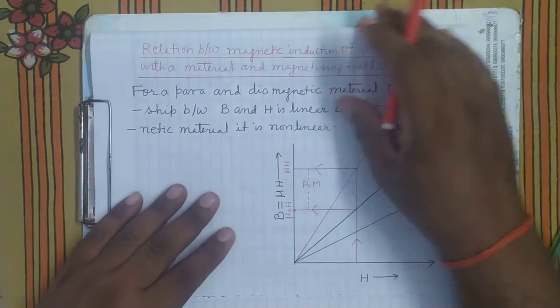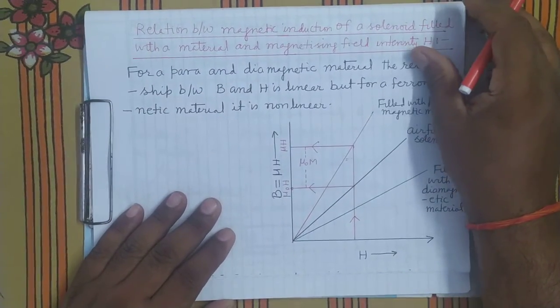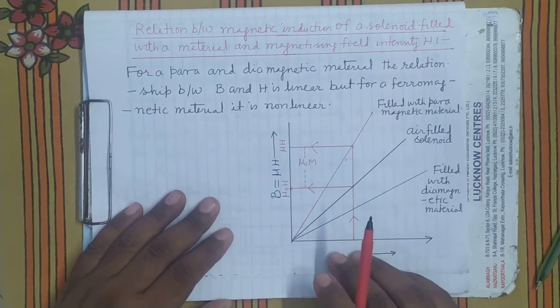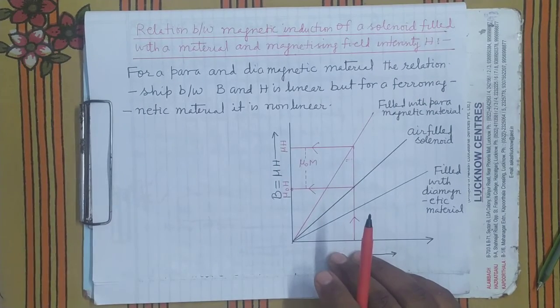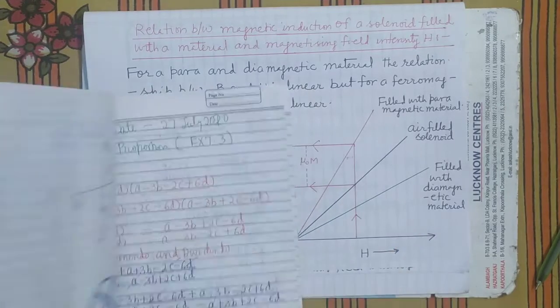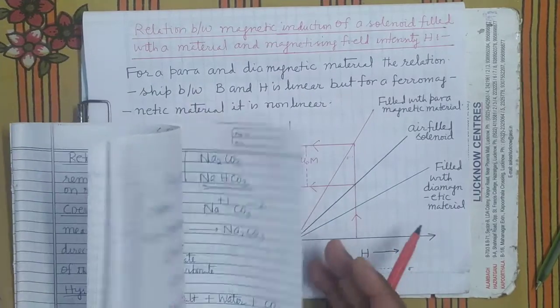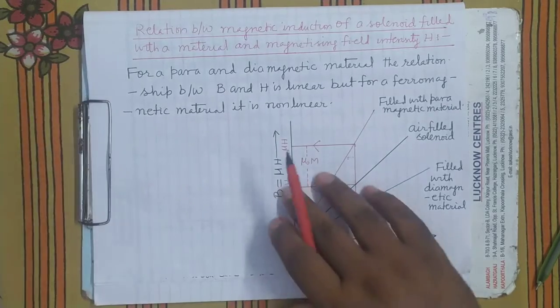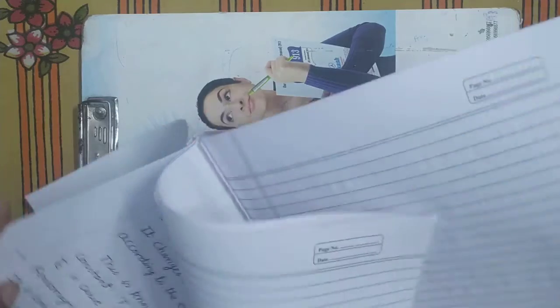First see this: what is the relation between the magnetic induction of a solenoid filled with the material and the magnetizing field intensity? Taking one page, wait here for a minute.